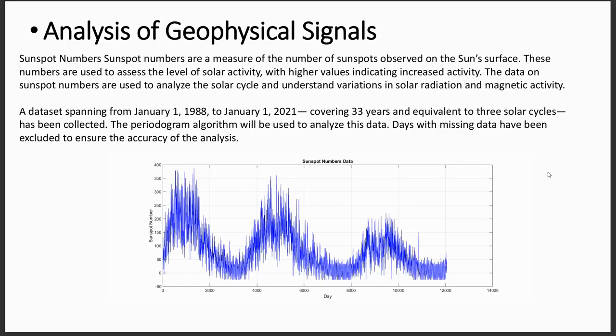Analysis of geophysical signals is achieved through the use of the periodogram algorithm. Here as a demonstration I have used a dataset of sunspot numbers spanning from January 1, 1988 to January 1, 2021, covering 33 years and equivalent to 3 solar cycles. These are daily averaged values.